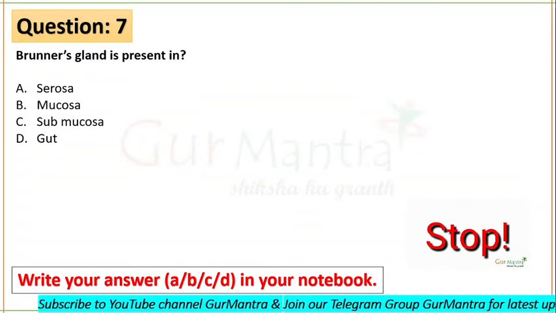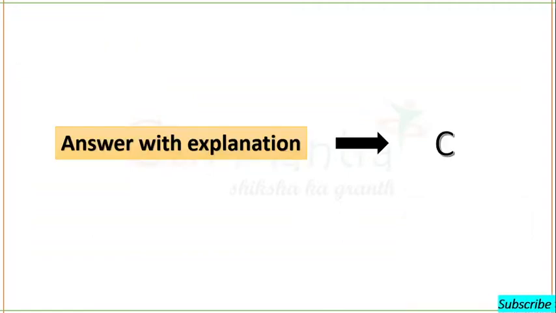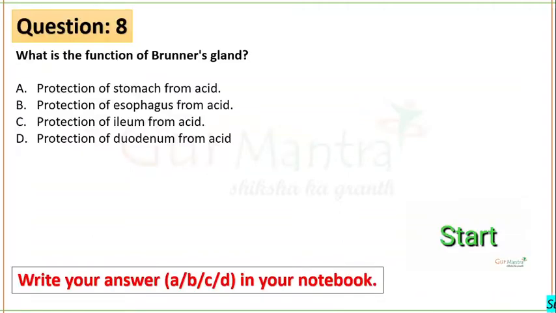Brunner's gland is present in the submucosal region of the small intestine. C is your right option. Next question is on your screens now.